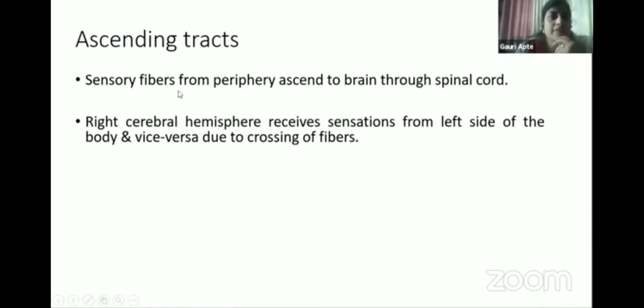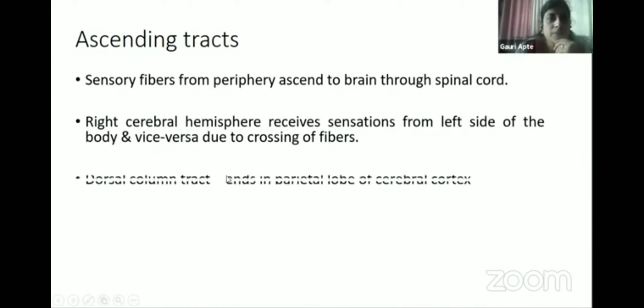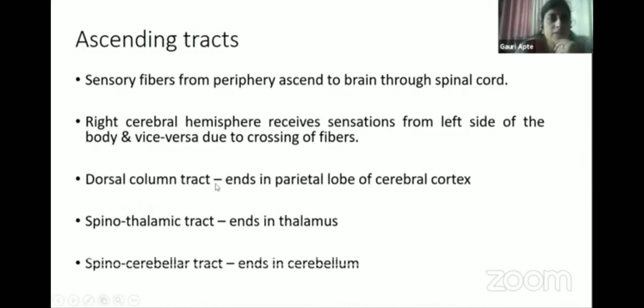So sensory fibers from periphery ascend to the brain through spinal cord. And three important tracts I'm mentioning here: dorsal column tract, spinothalamic tract, and spinocerebellar tract. So dorsal column tract, it ends in the parietal lobe of the cerebral cortex. Spinothalamic ends in the thalamus, and spinocerebellar ends in the cerebellum. The names are self-explanatory. Okay.